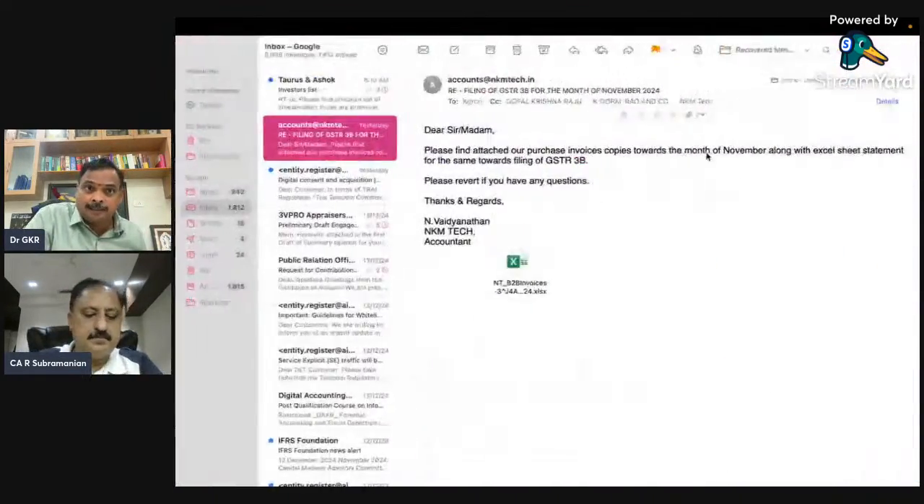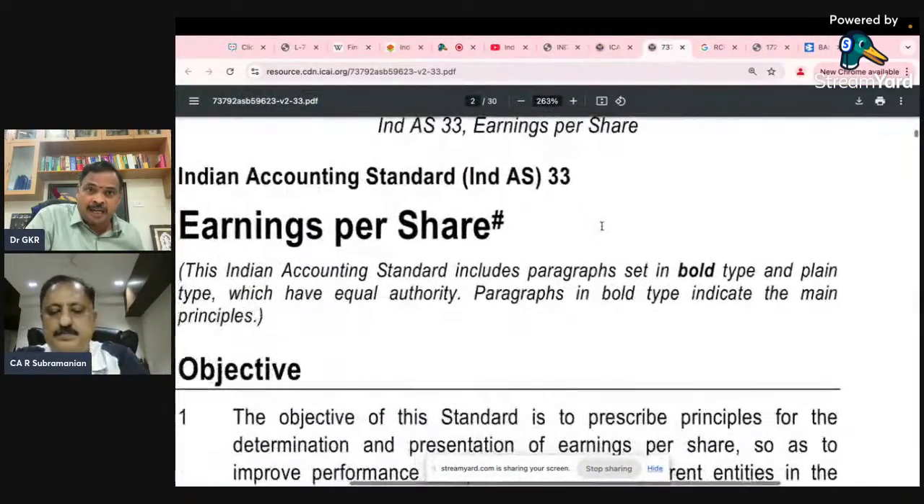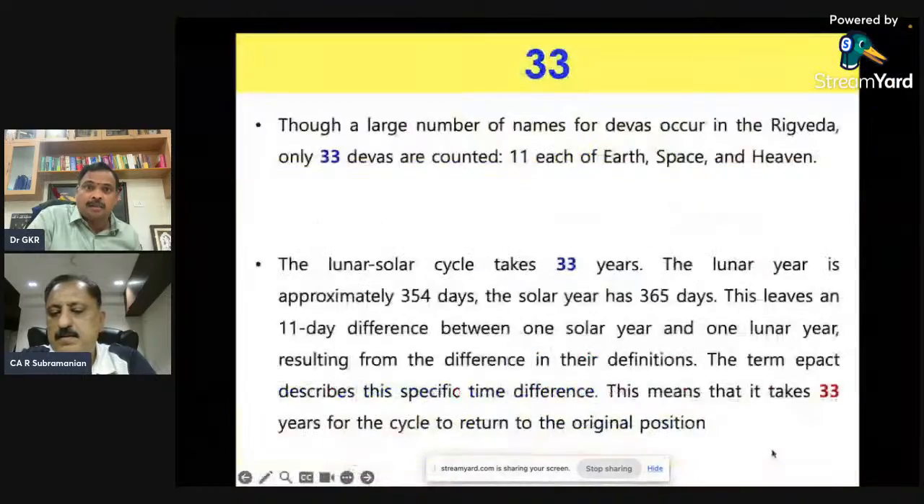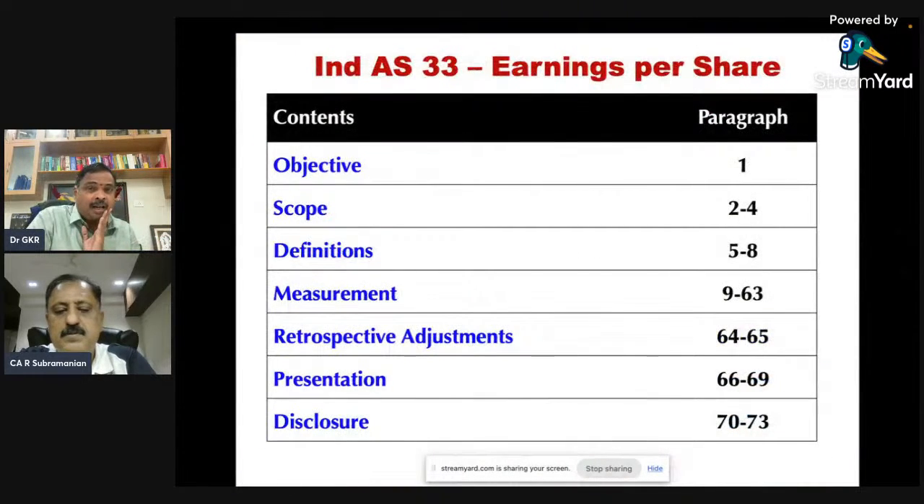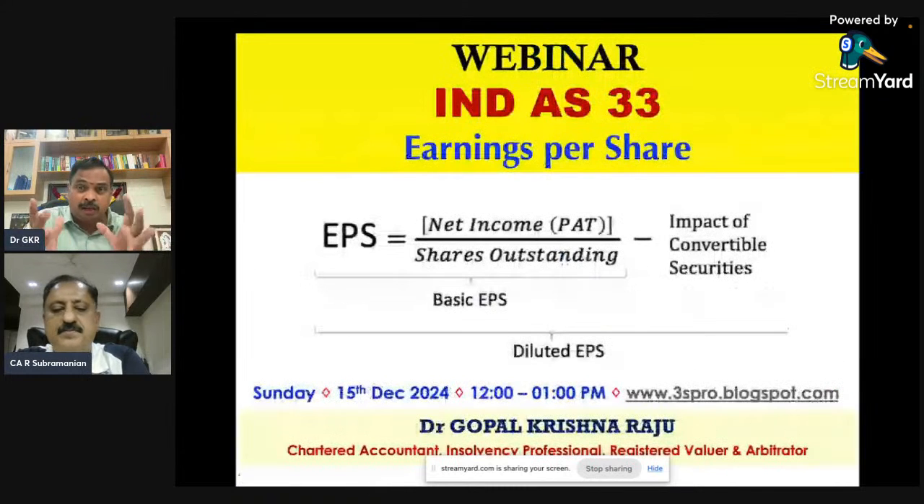And I will take you to the Indian accounting standard, the earnings per share, Ind AS 33. Now please look at the objective here. And I want to make one point with respect to 33. In Rigveda, they say there are so many devas, only 33 devas are counted. This is almost equivalent to, in Marathi, in Maharashtra, deva means Bhagavan. So this earnings per share is actually the Bhagavan for every listed company, even for unlisted company also.